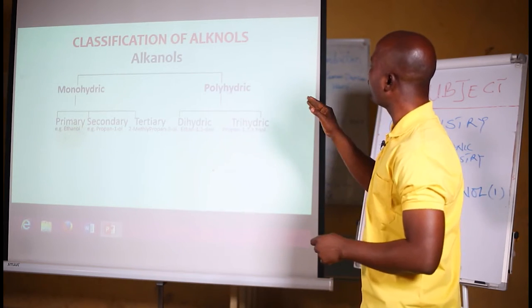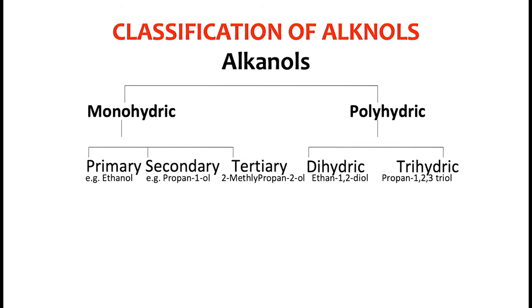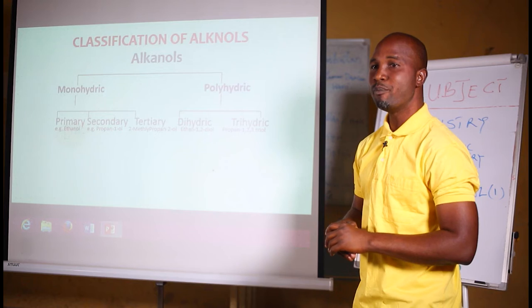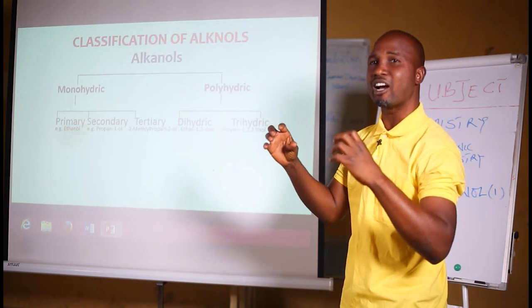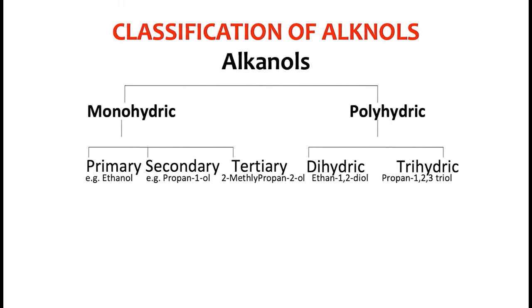Now let's look at polyhydric alkanol. Polyhydric alkanol can be divided into dihydric and trihydric alkanol. Dihydric means having two OH in one alkanol compound. Example, ethane-1,2-diol, meaning there is an OH group on carbon number 1 and another OH group on carbon number 2. That's why it is called ethane-1,2-diol. The di tells you that there are two OHs, and the ol stands for the functional group.